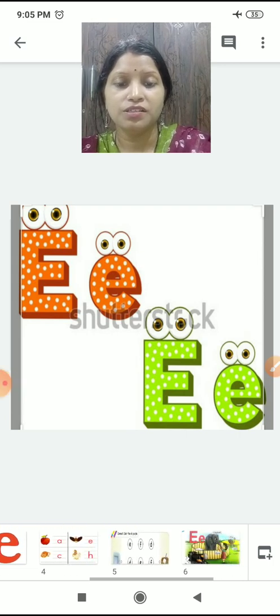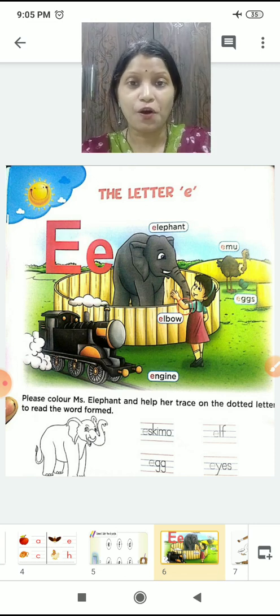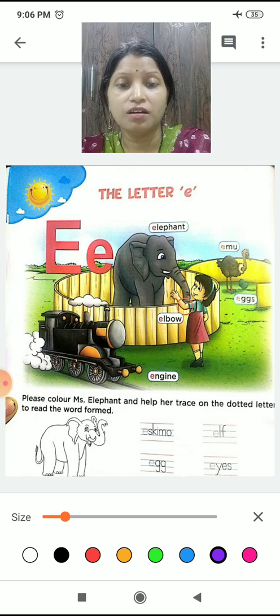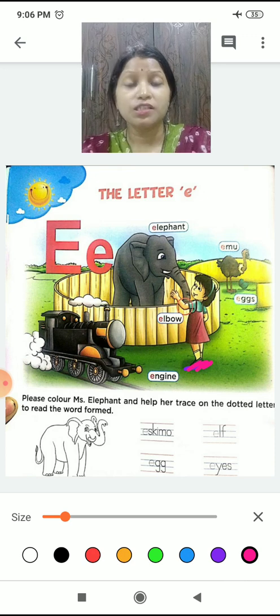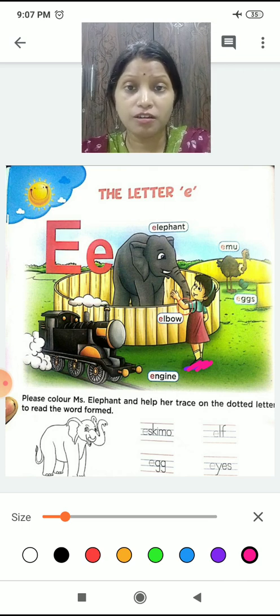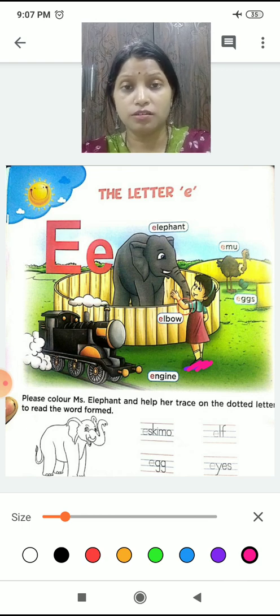I will tell you the story of E. A small story of E. Okay, shall we start? So children, once a girl came to know that an elephant had come to the circus, in a far away region, in the next town.